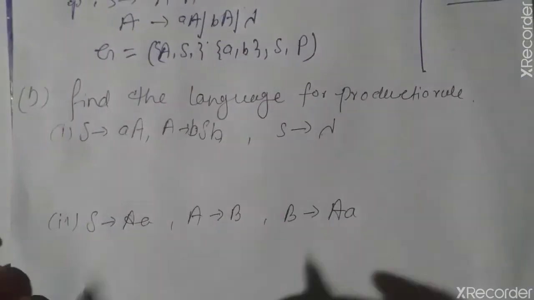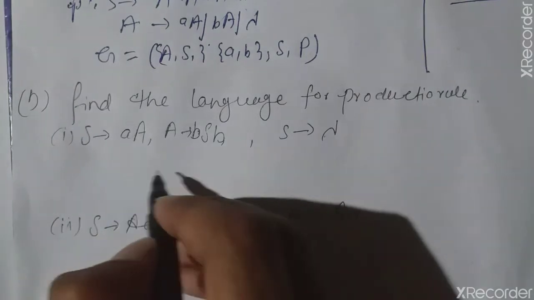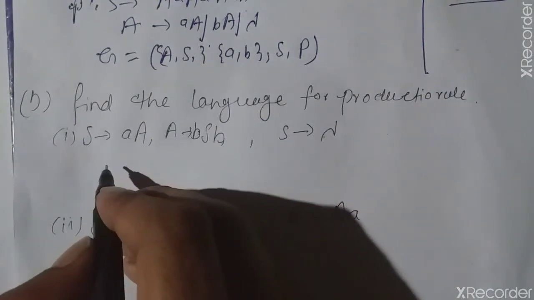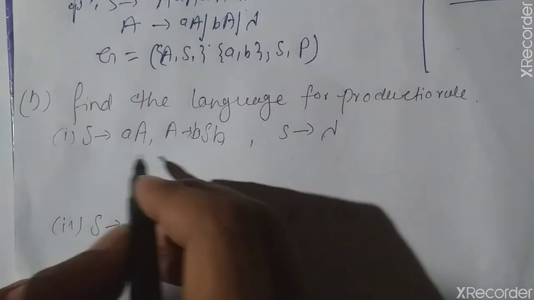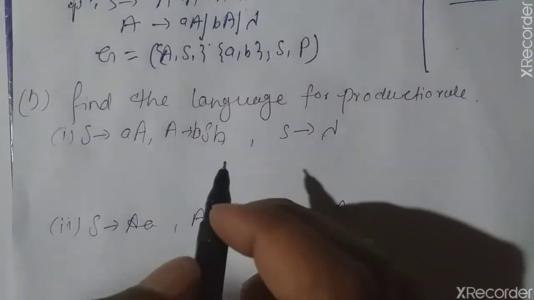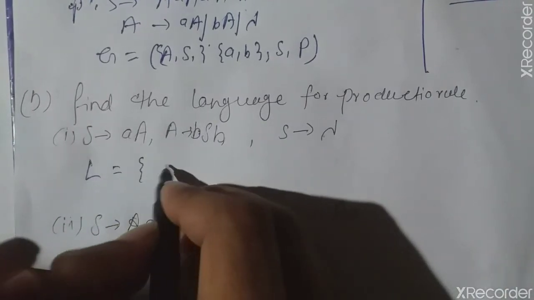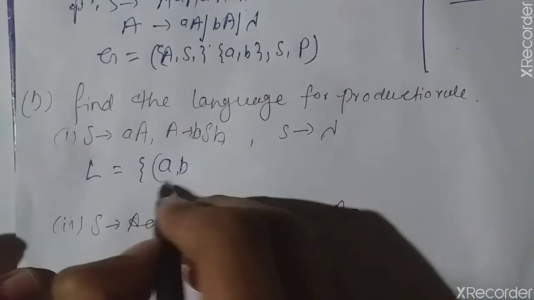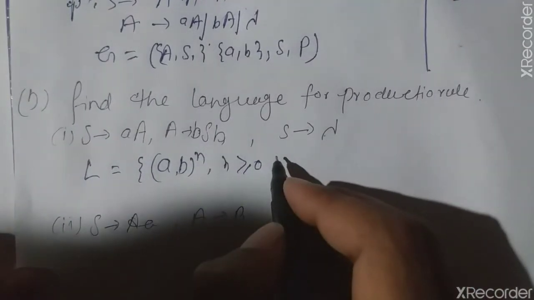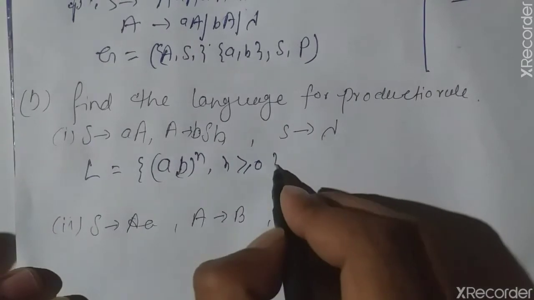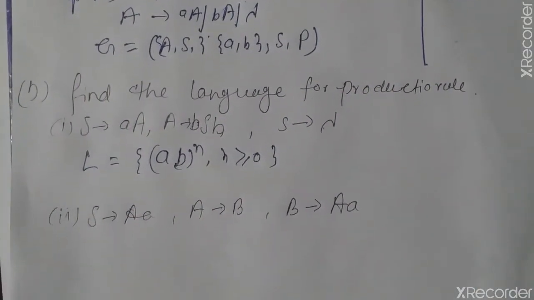The next question of the video which I had shared with you was to find the language for a given production. Here the production is given, and we have to find the language. This is a very easy question. As we can see, an equal number of a and b can be generated from this production rule. So simply L = {a^n b^n, where n is greater than or equal to 0}. This was the language which can be generated by this grammar.